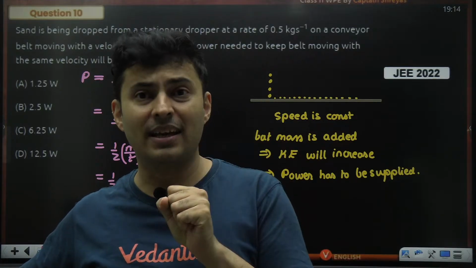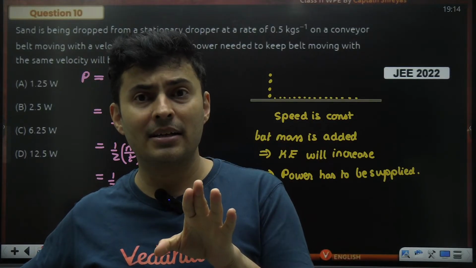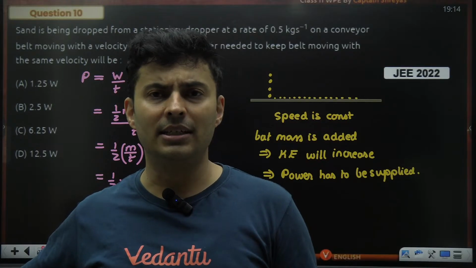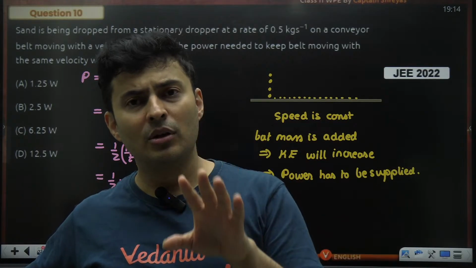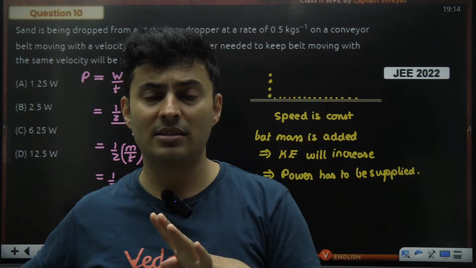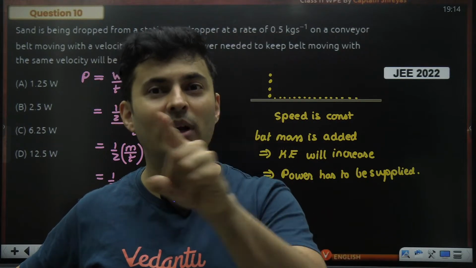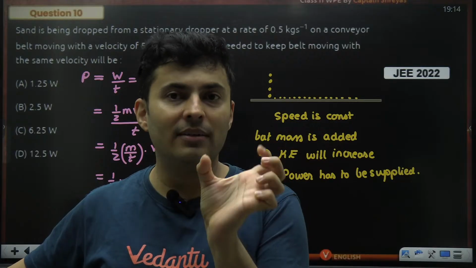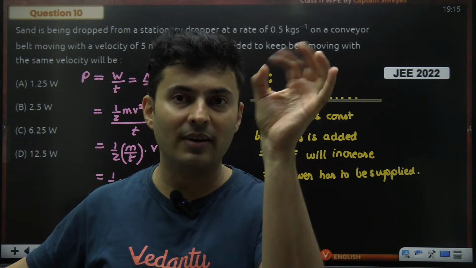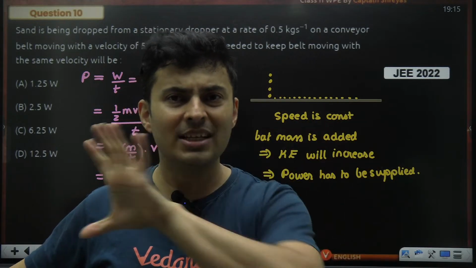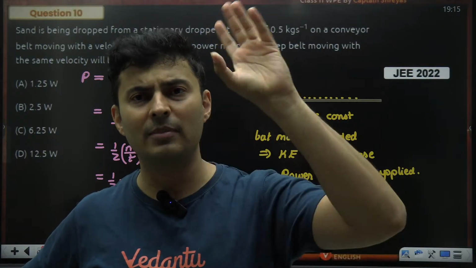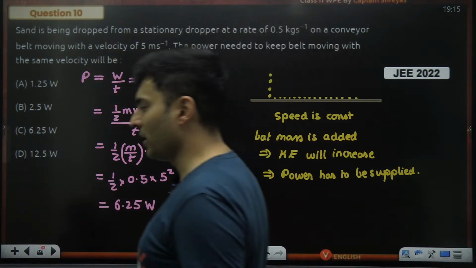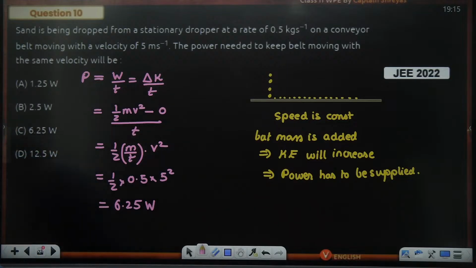Maybe after 4 seconds, you are adding 2 kgs. Then again you are sitting silent. And then after 4 seconds, you are adding 2 kgs. Still the rate will be 0.5 kgs per second. So it's not that every second 0.5 kgs is coming. It just means the rate at which it is coming. It's an average rate, you can say. Is that clear?